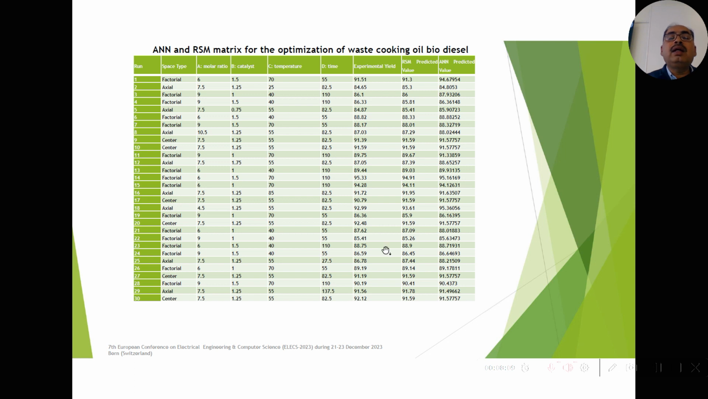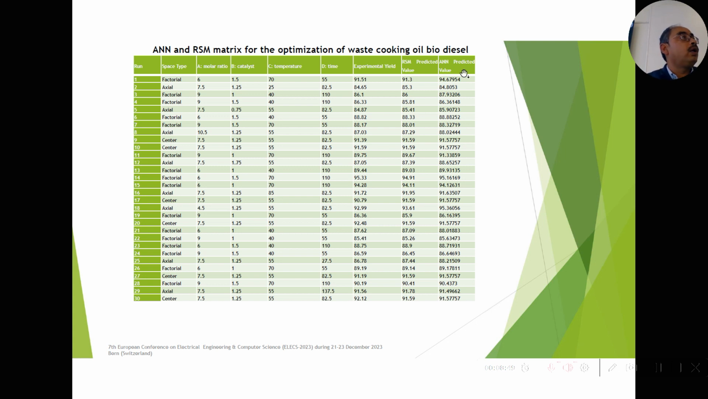Then we have a table of ANN and RSM metrics for optimization of the waste cooking oil biodiesel. That means we have compared the value obtained from the ANN and the value obtained from the RSM with the 30 experiments which we got from the CCD of RSM. These are the four input parameters: molar ratio, catalyst, temperature, and time. And these are the experimental yields which we obtained with the help of the transesterification process. These are the RSM predicted values which we predict with the RSM regression equation. And this is the ANN predicted value with the ANN model.